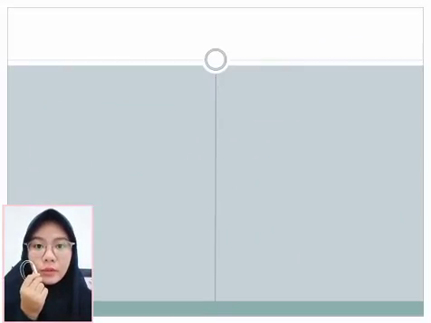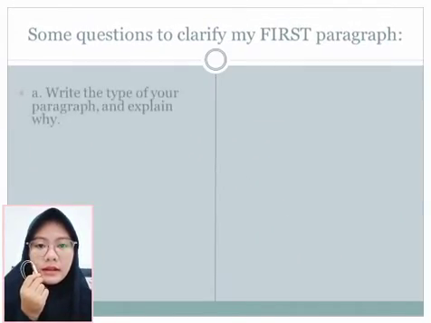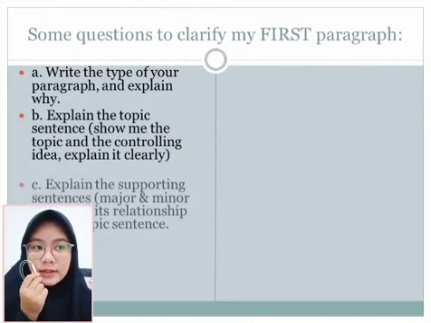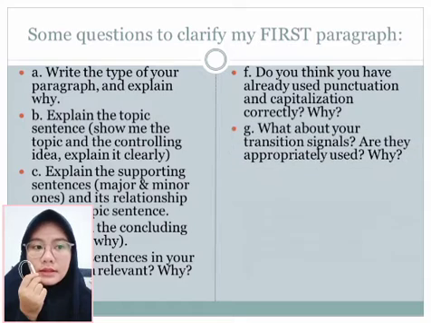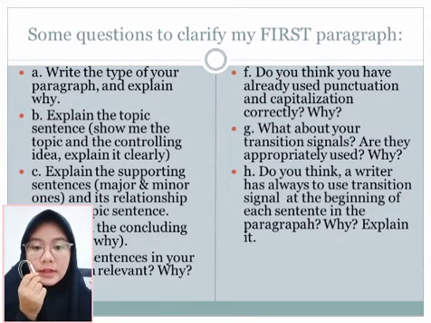Alright, I will show you my paragraph, but before that, these are some questions to clarify my first paragraph. First, write the type of your paragraph and explain why. Second, explain the topic sentence. Show me the topic and the controlling idea, and explain it clearly. Third, explain the supporting sentences, major and minor ones, and their relationship to your topic sentence. Fourth, explain the concluding sentence, why.